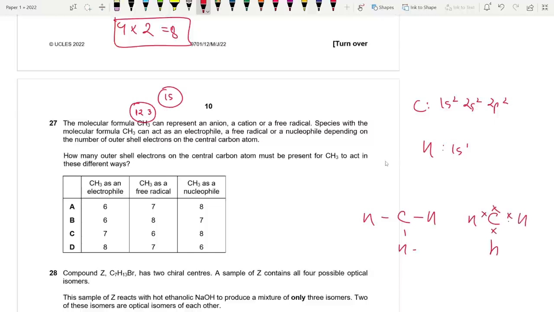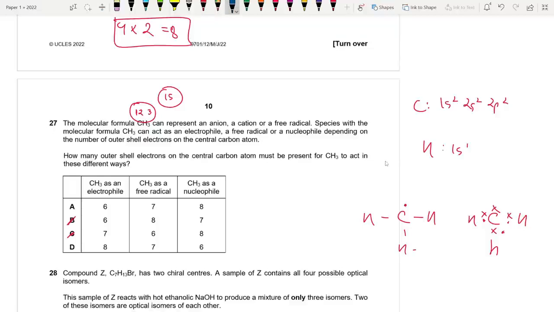H H H. Okay, so in the outer shell of the central atom, how many electrons must be present? Look at this. For it to exist as a free radical, it needs 1, 2, 3, 4, 5, 6, 7 electrons. Okay, it needs 7 electrons as a free radical. So it's between A and D.